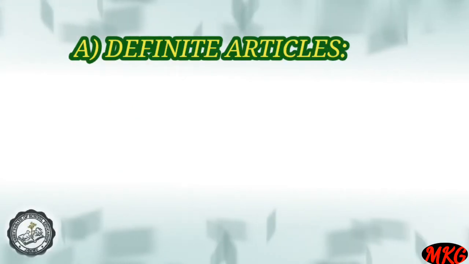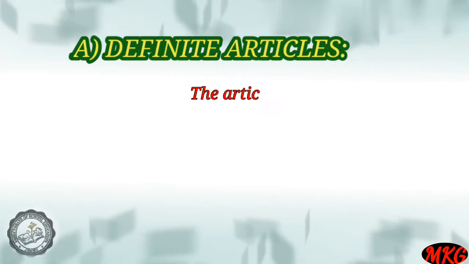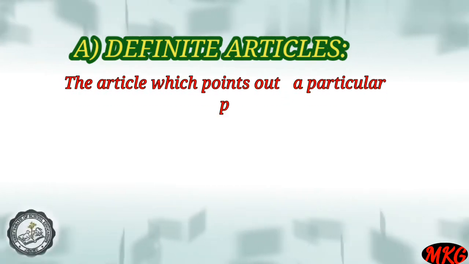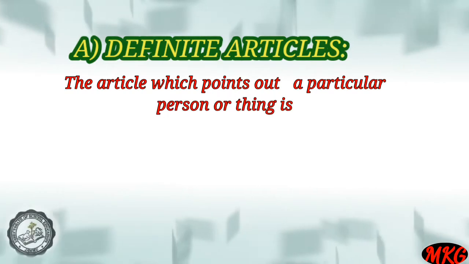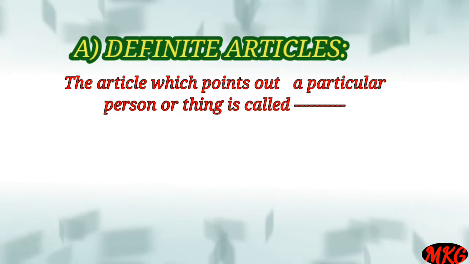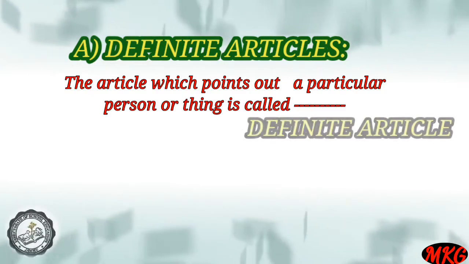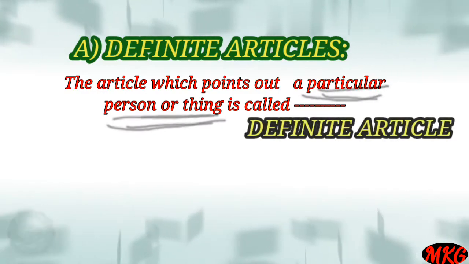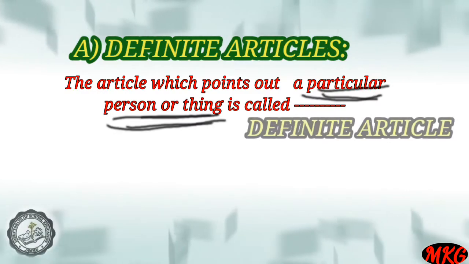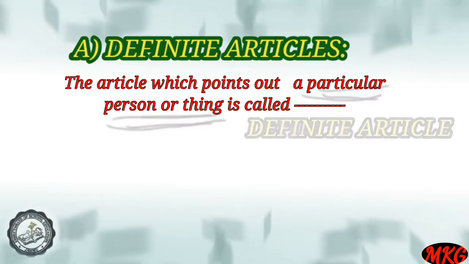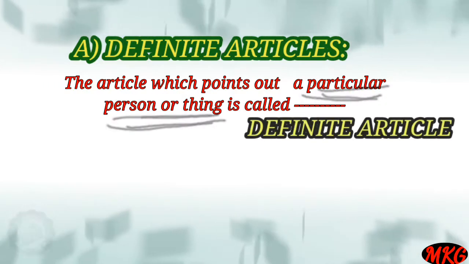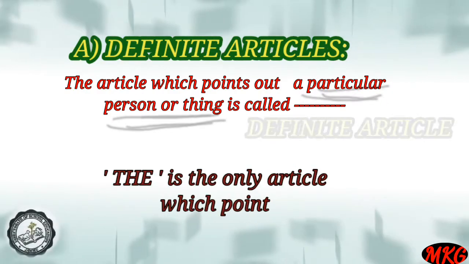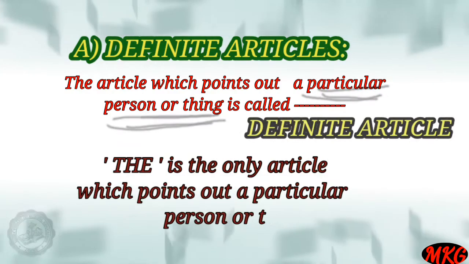As far as the definite article is concerned, the article which points out a particular person or thing is called definite article. It means definite articles point out a particular person or particular thing. And in English language, the is the only article which points out a particular person or thing. So it is called definite article. Now let us discuss this with an example.